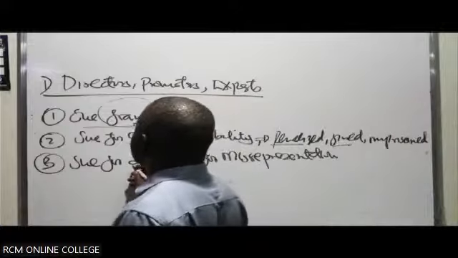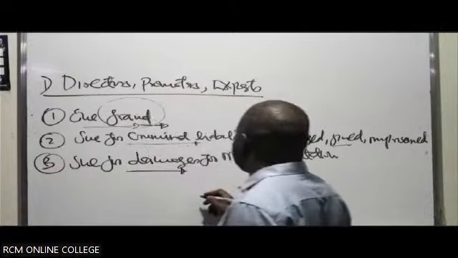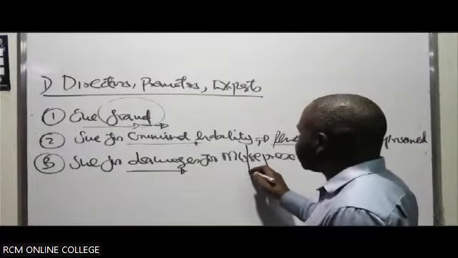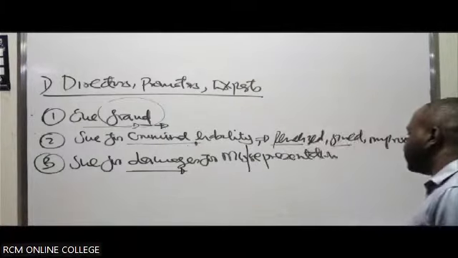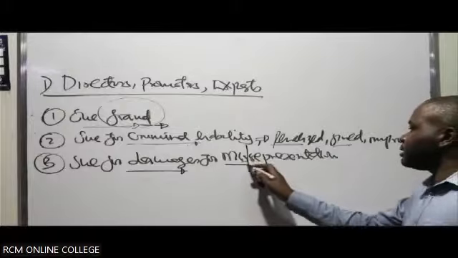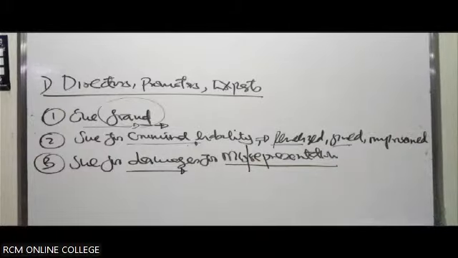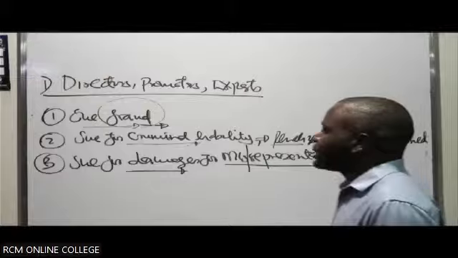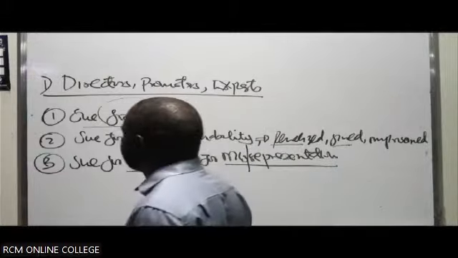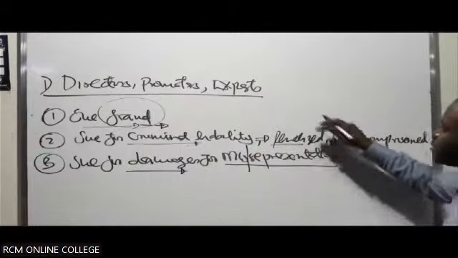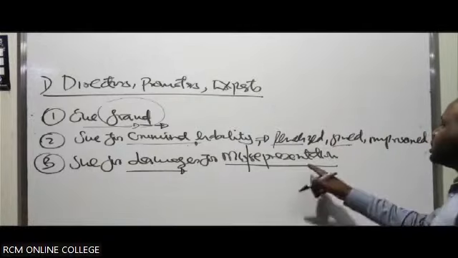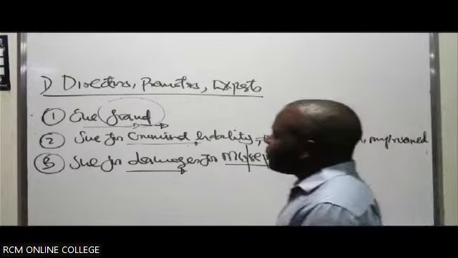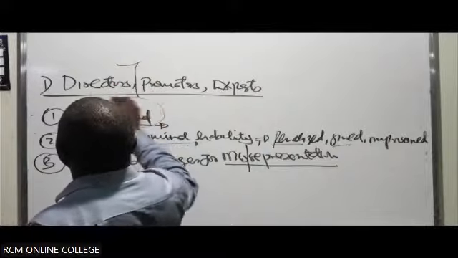Then if he can prove he suffered any damage or loss as a result of that misrepresentation, and can prove that the statement was not factual, or was not true about the company, which led him to suffer a loss, then the parties will likely be liable for the misrepresentation. So if it happens, it is the directors who are involved.